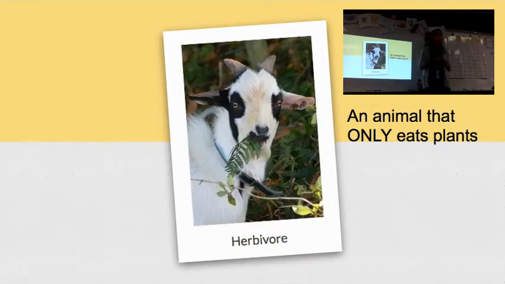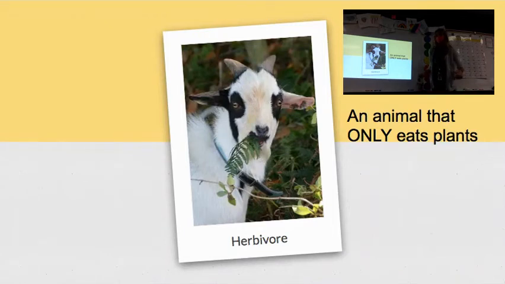Our next word is the word herbivore. What's our word? Herbivore. This is going to be the opposite of a carnivore. A herbivore is an animal that only eats plants. It does not have meat in its diet. Okay? An herbivore only eats plants. It does not have meat in its diet, okay? That's like me. I'm a vegetarian.